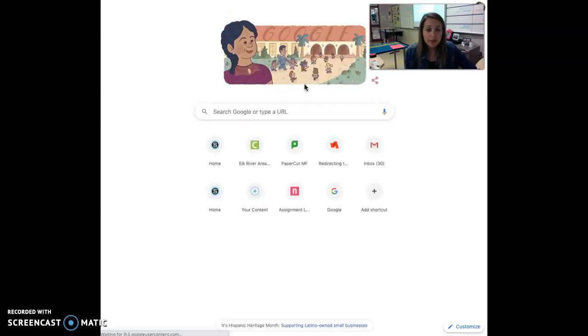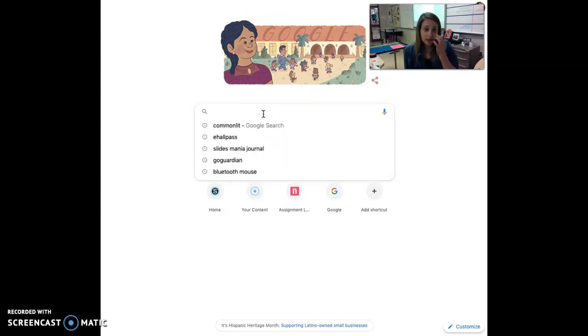Make sure that whatever you pick is something that's kind of controversial because you're going to be forming an opinion about it. So don't pick something like the weather because that's not going to be very helpful. So just go to Google and type in whatever your interest is, whatever your idea is.